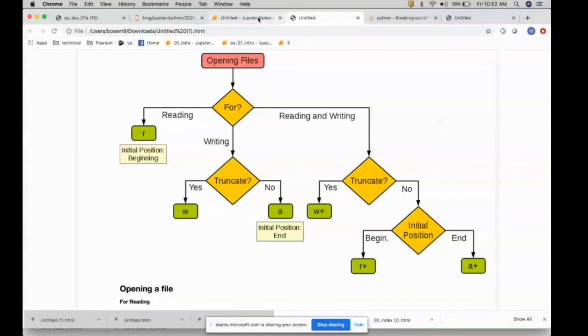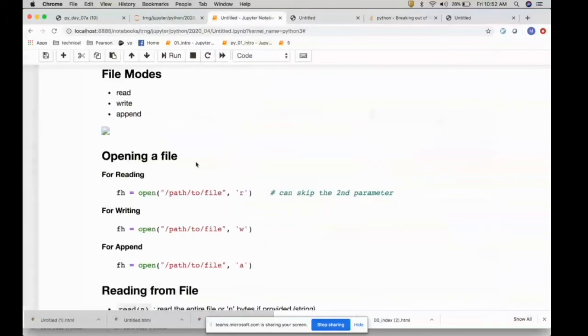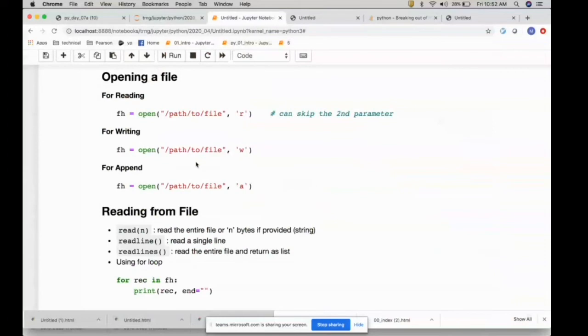Okay, so now let's look at the syntax. There is an open function, which is a built-in function. It takes the file name as the first parameter, and the second parameter is the mode. The modes we saw are r, w, a, r plus, w plus, a plus, and the corresponding ones for binary files, where you have rb, as in read binary, wb, and so on.